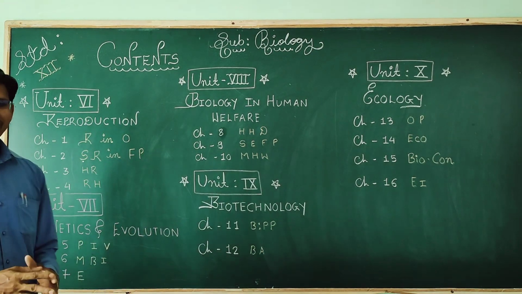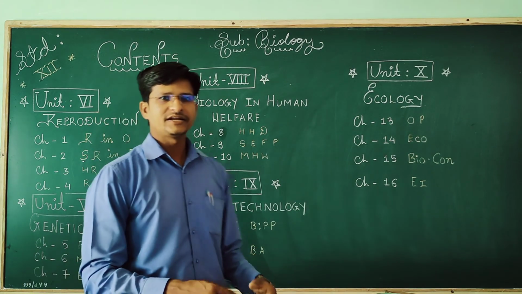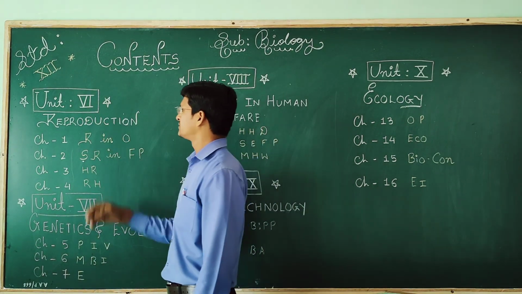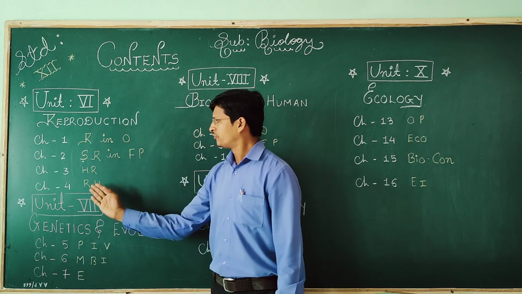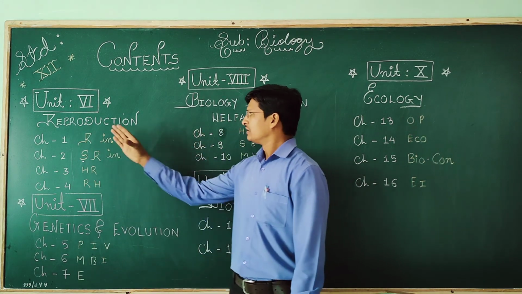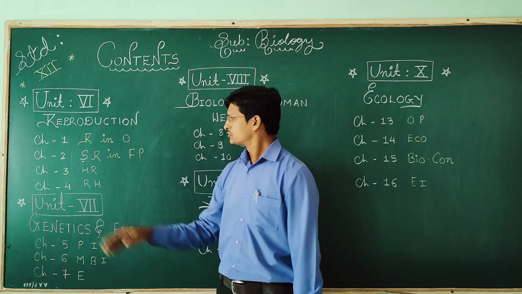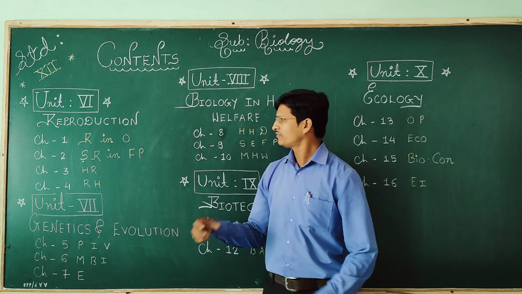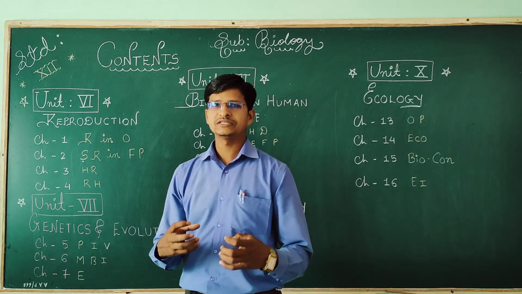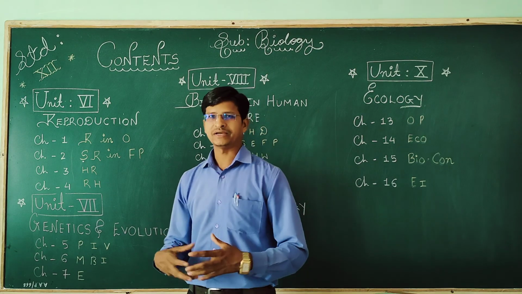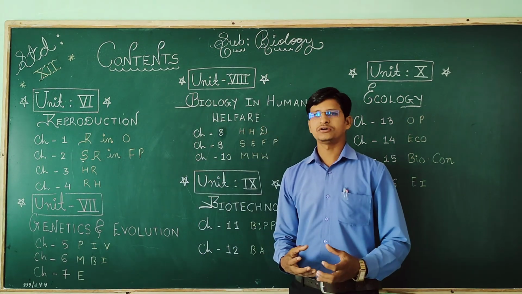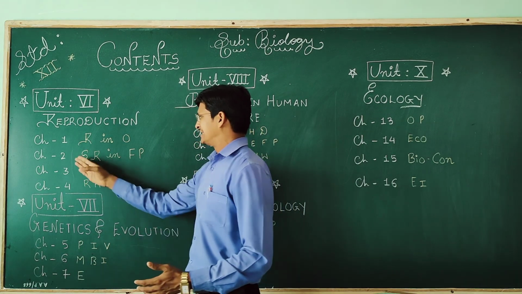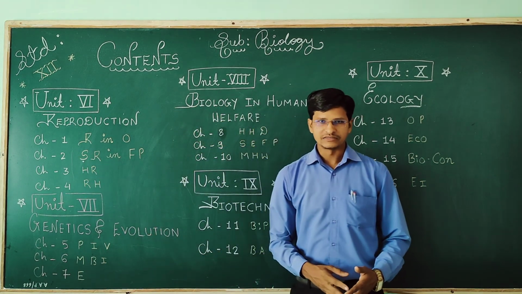When you see the index of your NCERT textbook, you will get unit number 6, which is about reproduction. Here 4 chapters are included in the reproduction unit. Chapter number 1 is reproduction in organisms. Here we will discuss how the reproduction process occurs in different organisms by taking examples of unicellular and multicellular organisms. Chapter number 2, sexual reproduction in flowering plants.